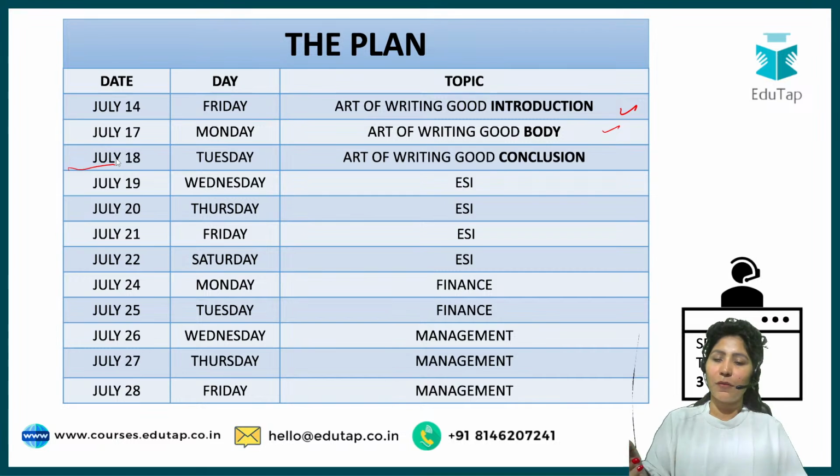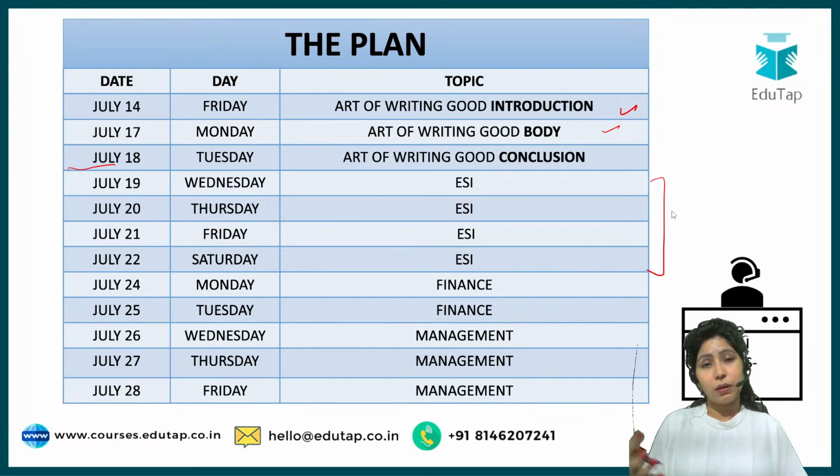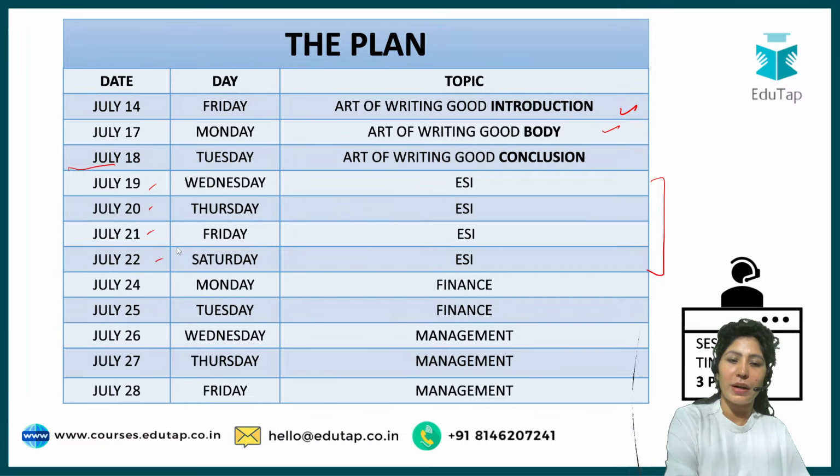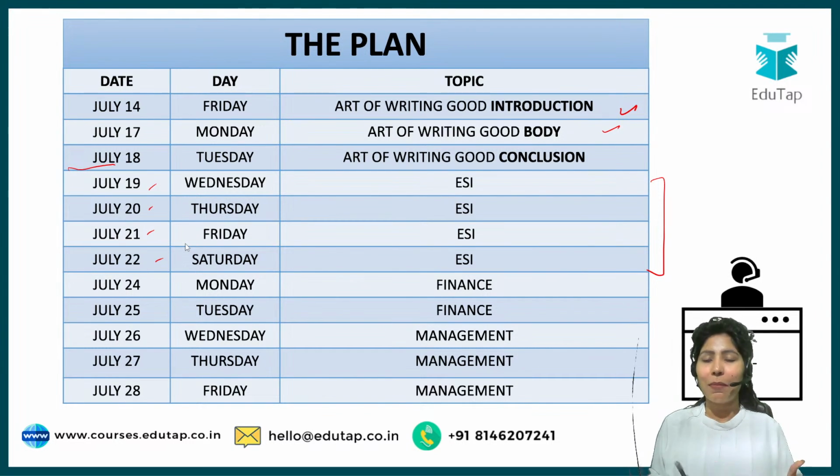And from Wednesday onwards, since your ESI is very vast, we have allocated four lessons, or 4 days, to it. That would be on July 19, 20, 21, 22, Wednesday, Thursday, Friday, and Saturday. So today it's Friday. By next weekend, you will be very sure how to write answers and how to approach ESI questions.